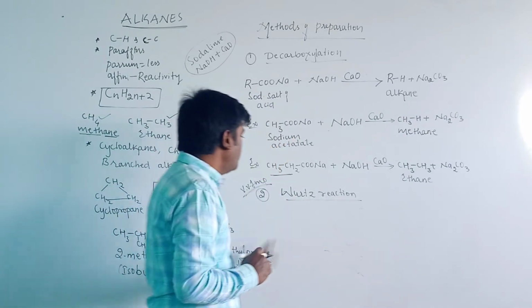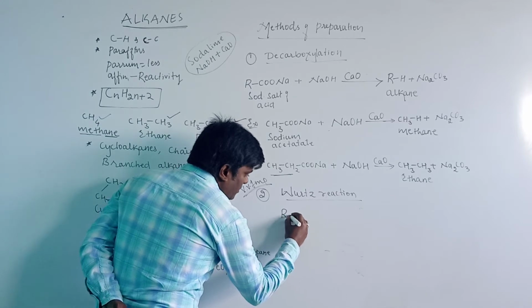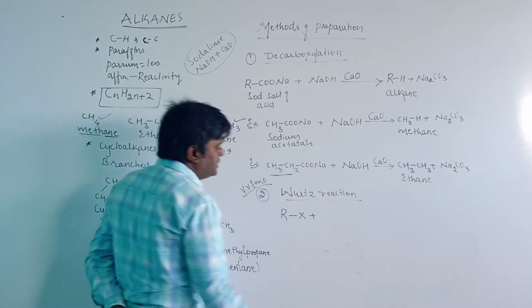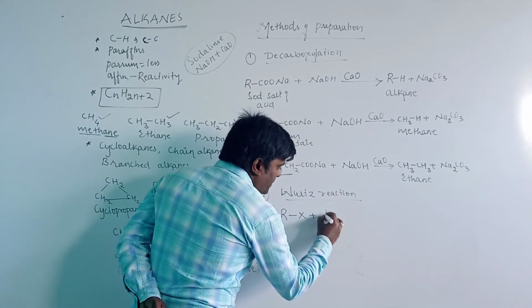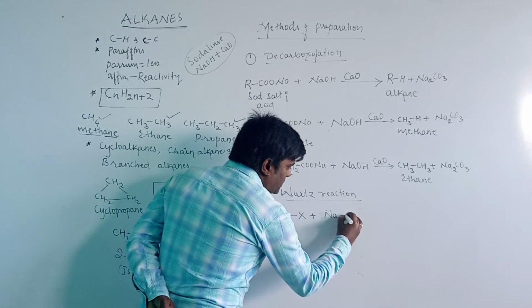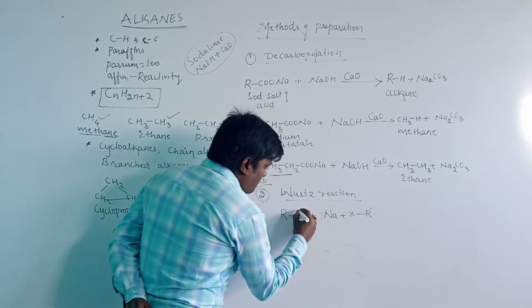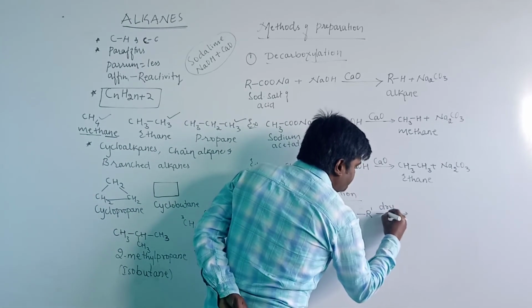Let us see how the reaction is carried out. The alkyl halides, the same alkyl halides, react with sodium metal in the presence of dry ether.